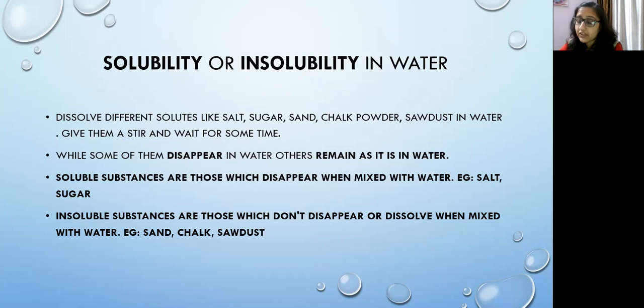For example, sand. जब आप पानी में सैंड को मिक्स करते हो, थोड़ा सा सैंड लेके, तो क्या होता है? वो we call it muddy water because we can see sand in it. The water is no more clear now. वो गंदा हो जाता है ना, we can see the sand particles. So that is why that sand, it doesn't disappear. हम देख सकते हैं उसे. So that is why we can say that the sand is an insoluble substance.